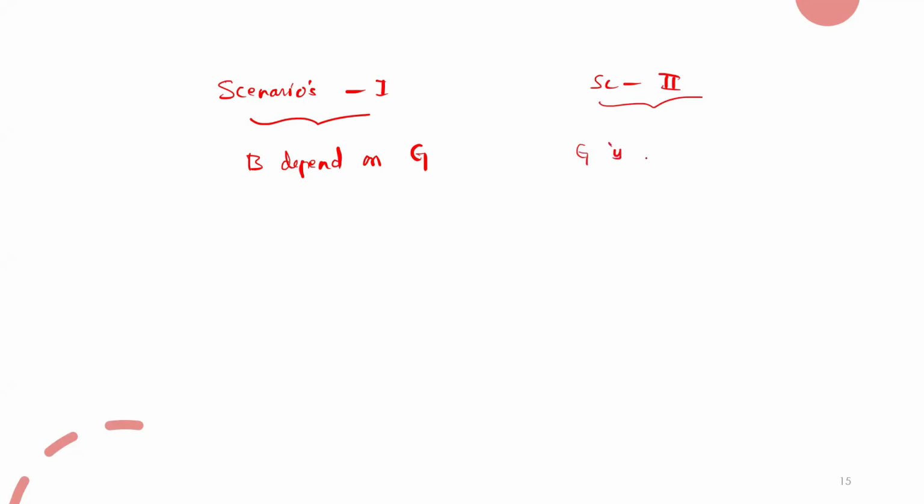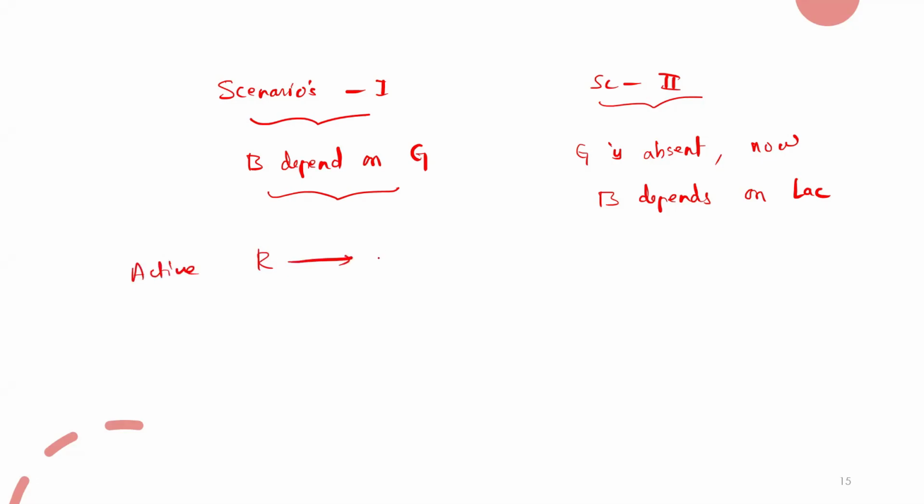Okay, just to understand this, take two scenarios. Scenario 1, when the bacteria depends on glucose. Scenario 2, glucose is absent and the bacteria depends on lactose. When the bacteria depends on glucose, what happens? The active repressor will always remain active and it will bind to the operator region.